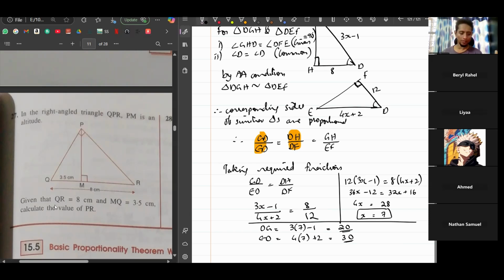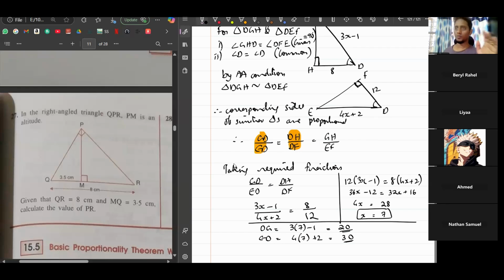Okay. Given that QR, the full thing, is 8 centimeter, and MQ, the small one, is 3.5. Calculate the value of PR. So you have to first ask yourself, the values that are given and the values that you have to find are part of which triangles? Now, how many triangles are in this diagram? There are three triangles. The full triangle, that's one big triangle. Then the left side small one here and the right side small one here. So there are totally three triangles.